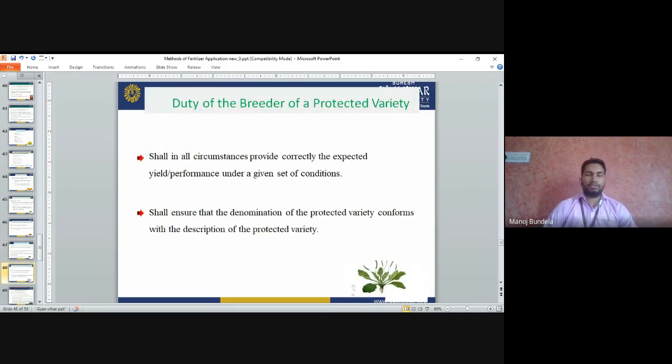Penalty for subsequent offense. Section 73, duty of breeders of a protected variety: they shall in all circumstances correctly provide the expected yield and performance under a given set of conditions, and shall ensure that the denomination of the protected variety conforms with the description of the protected variety.